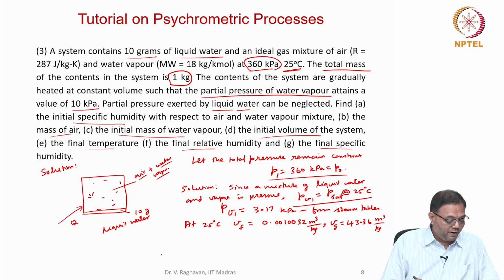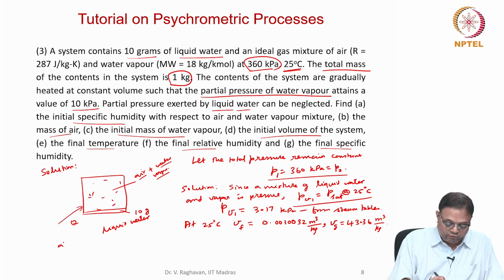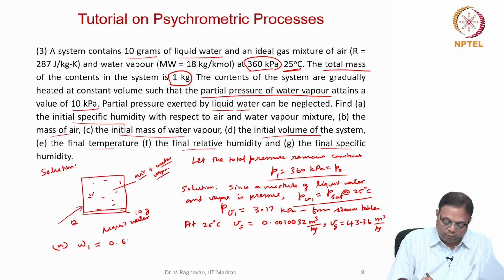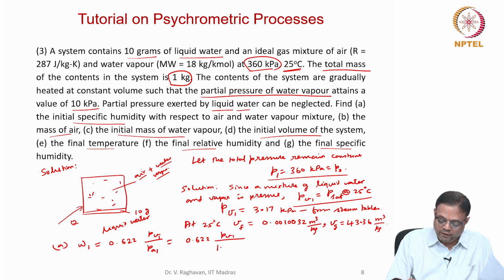So, now basically what is asked, we will solve one by one. First, initial specific humidity, that is omega 1, which is equal to 0.622 into PV1 divided by PA1, which is equal to 0.622 into PV1 divided by P minus PV1.